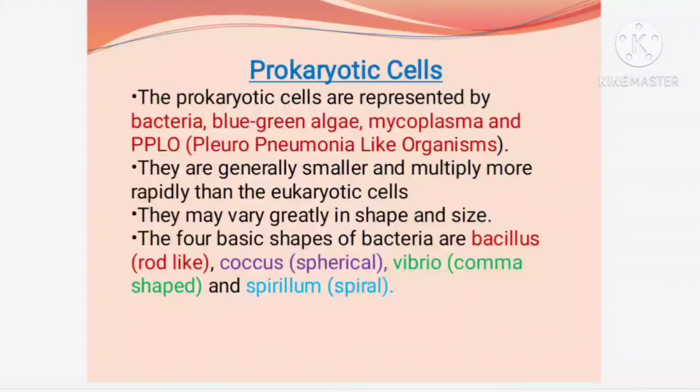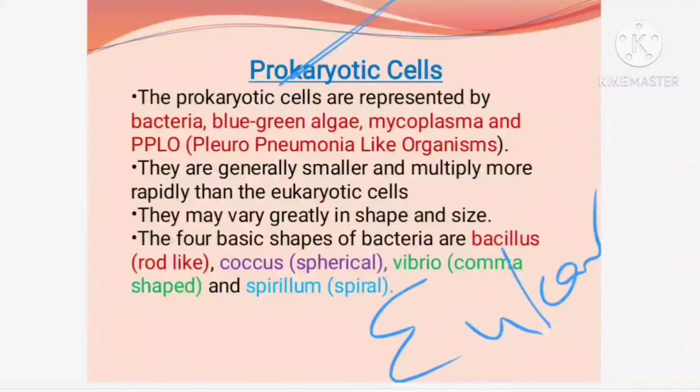Now cells are of two types, we have already learned, isn't it? So what are the two types of cells? One is the prokaryotic cell and another one is the eukaryotic cell. So prokaryotic cells, what do you mean by the term prokaryotes? Prokaryotes are organisms which have cells with no membrane bound cell organelles. Like they do not have Golgi apparatus, they do not have endoplasmic reticulum, they do not have chloroplast, they do not have mitochondria. So these are absent in prokaryotic organisms, primitive cells.